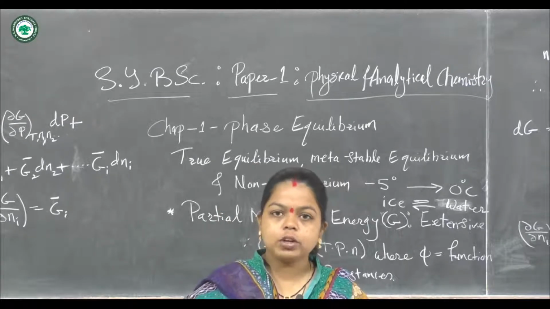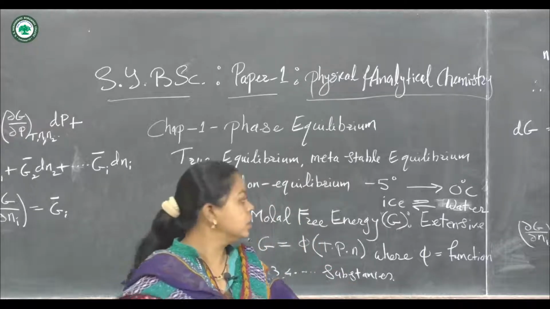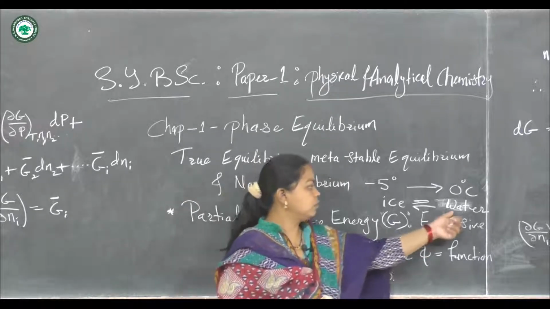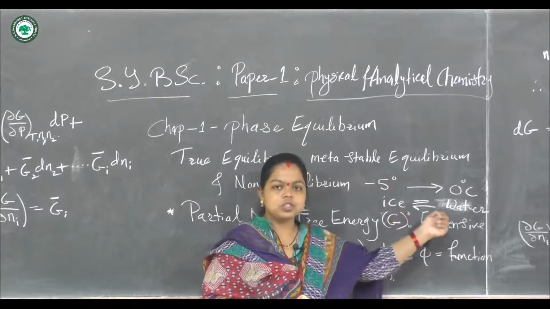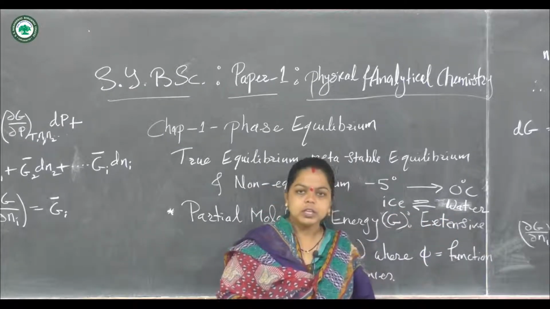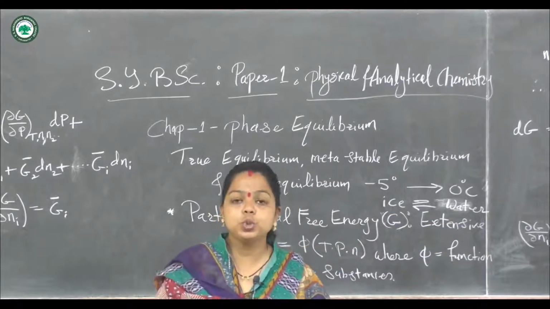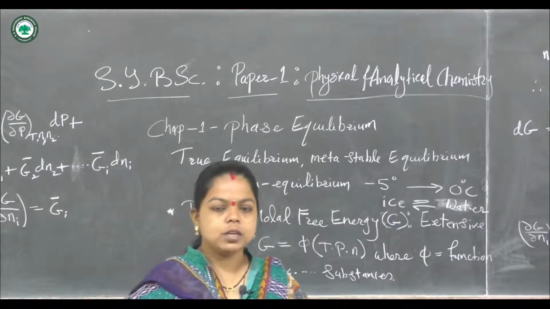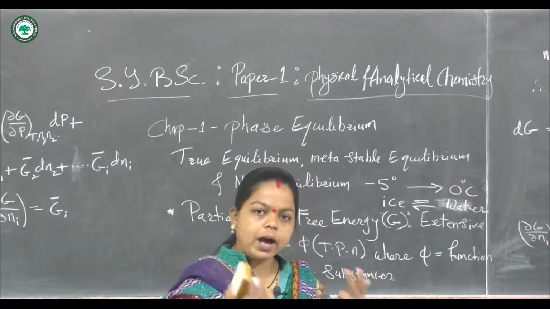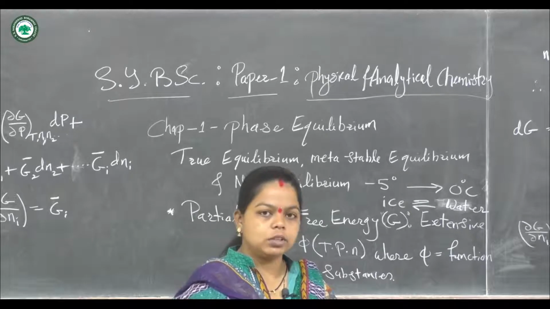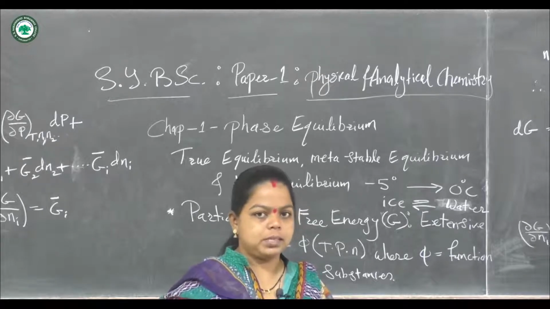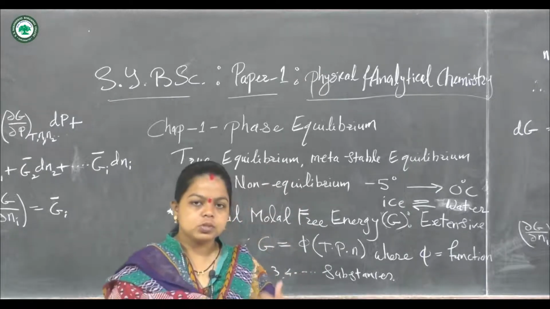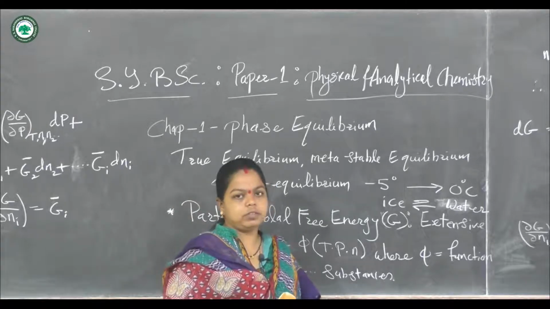This state of equilibrium is also observed if we cool the water to form ice. This type of equilibrium is called the true equilibrium, and it is observed for the conversion of ice to water as well as water to ice. Similar equilibrium is observed. So this is the example of the true equilibrium.